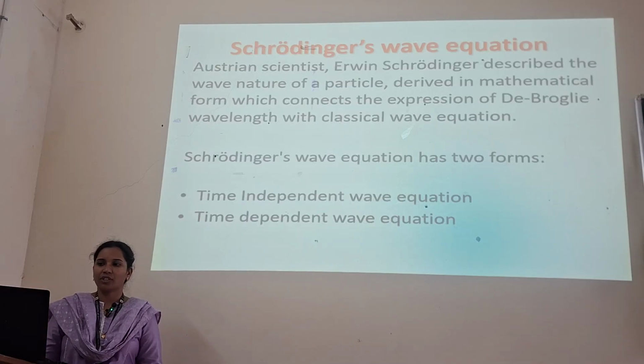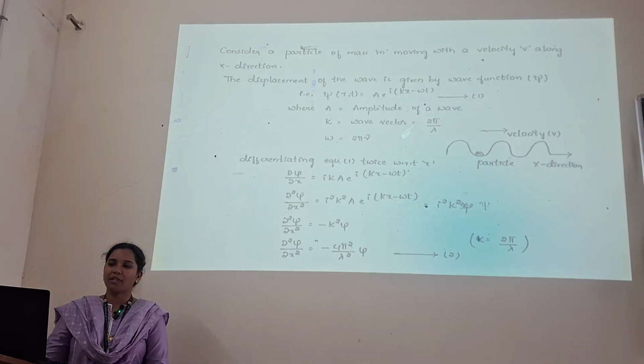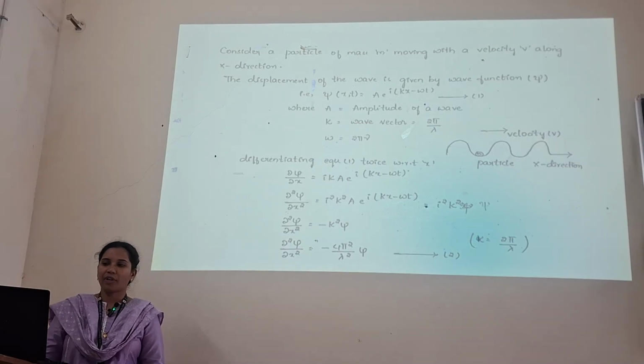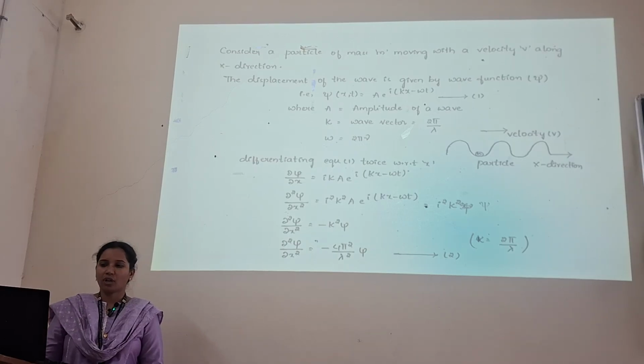For the Schrödinger time independent equation, we consider a particle of mass m with a velocity v along the x direction. Then the displacement is given by psi of x comma t equals A e to the power i of (kx minus omega t), where A is the amplitude of the wave, k is the wave number, 2 pi by lambda, and omega equals 2 pi into nu.